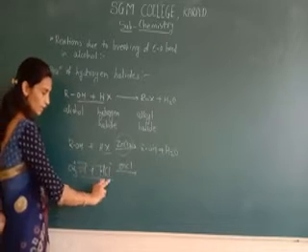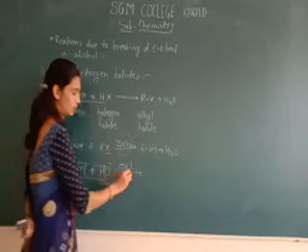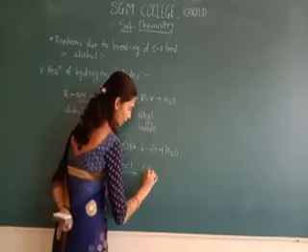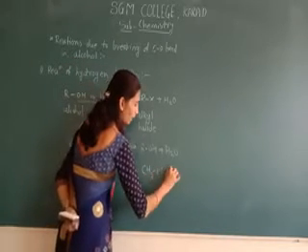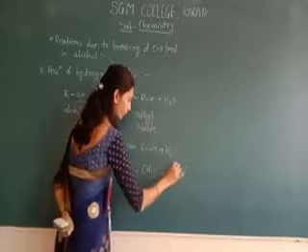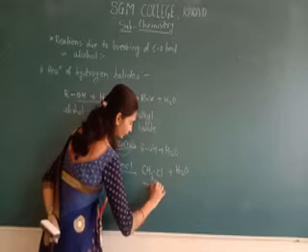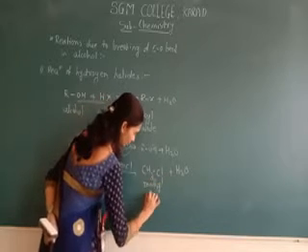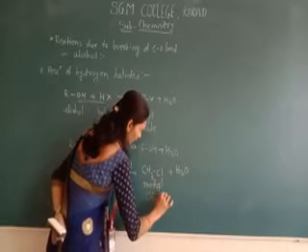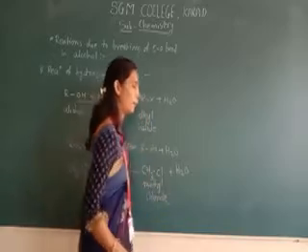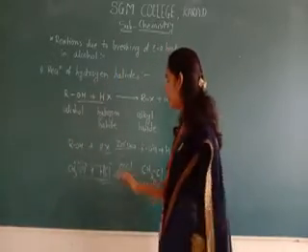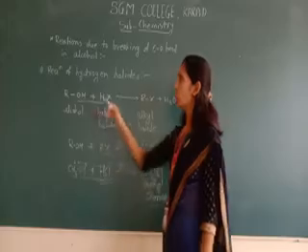The Cl is attached to the CH3, giving CH3Cl plus a water molecule. This is methyl chloride, the alkyl halide obtained from the reaction with the hydrogen halide.